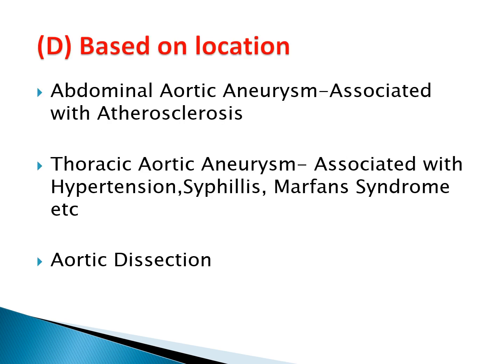Based on location. According to location, aneurysms are divided into abdominal aortic aneurysm and thoracic aortic aneurysm. Aortic dissection, as I said, is a distinct entity. Abdominal aortic aneurysms are most of the times associated with atherosclerosis. Thoracic aortic aneurysms are associated with hypertension, syphilis, Marfan syndrome, and other syndromes.